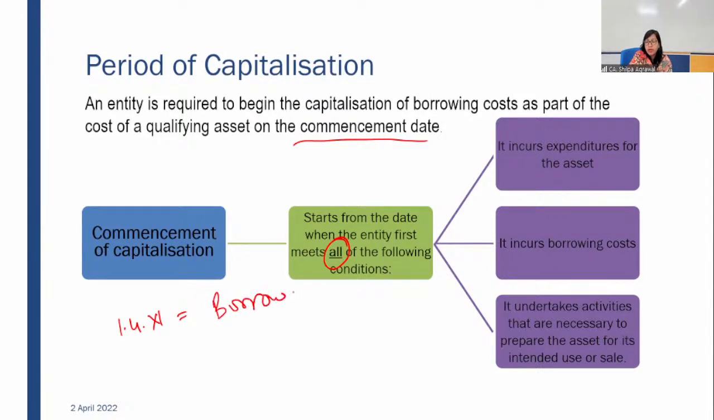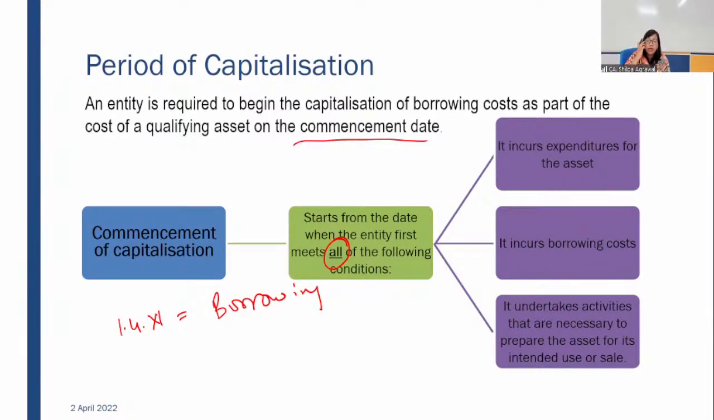Borrowing was done, so it incurs borrowing. When you started borrowing, your borrowing fund's meter also started. So borrowing cost will be incurred starting from 1st April 20X1. However, you paid in advance for machinery.